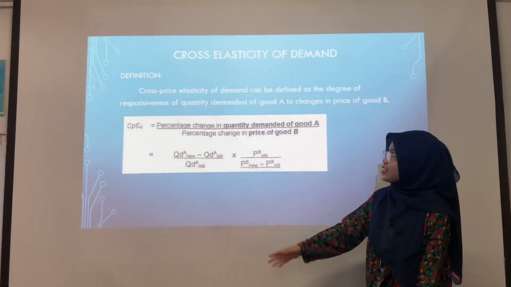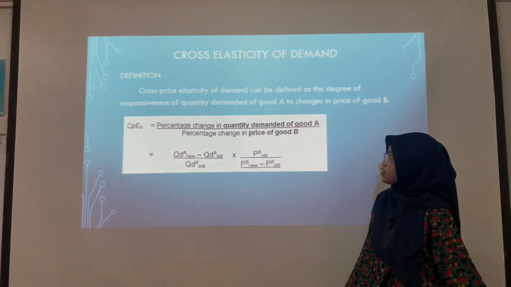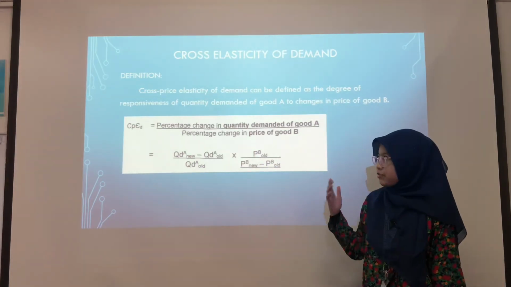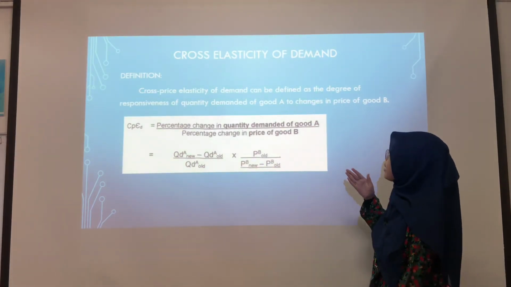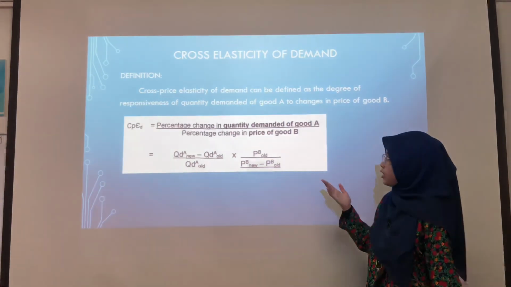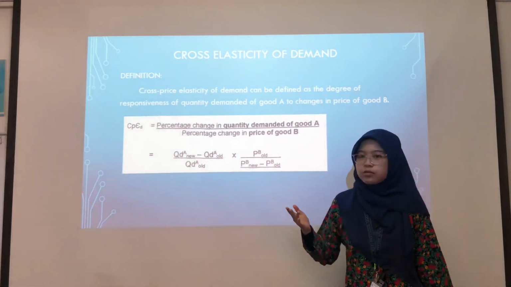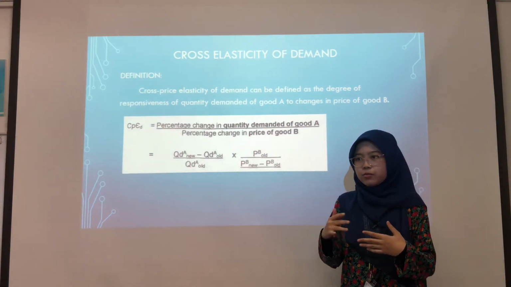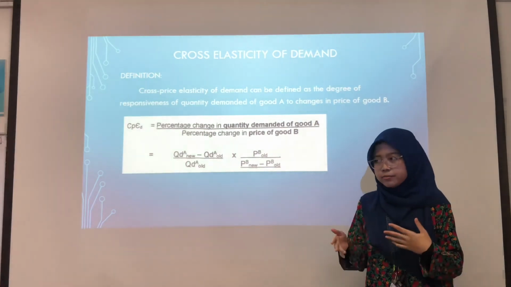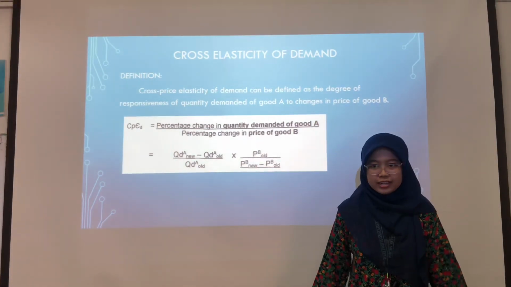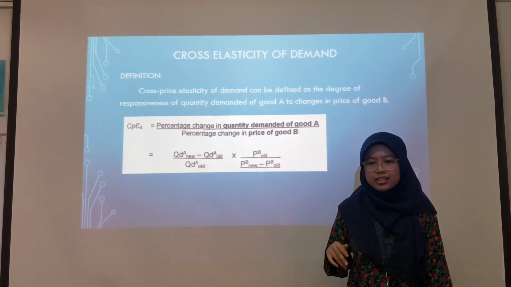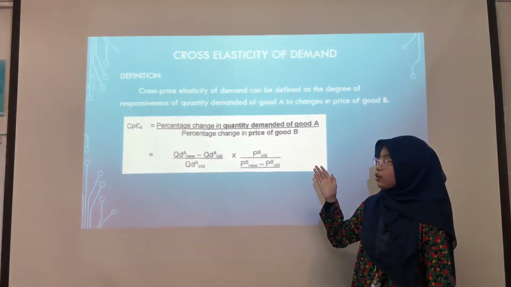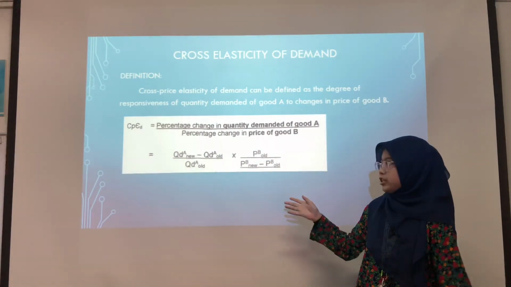Next, cross elasticity of demand. Cross price elasticity of demand can be defined as the degree of responsiveness of quantity demanded of good A to a change in the price of good B. It means a change in the price of one good will lead to a change in demand for another good. The equation to calculate the coefficient of cross elasticity is the percentage change in quantity demanded of good A over the percentage change in price of good B.